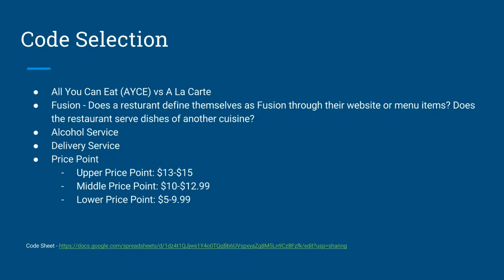Lastly, looking at price point, and this was probably our most important code, we decided to establish a staple dish based on cultural discourse. In doing so, it allowed us to compare price points, the average price point across restaurants for this staple dish. We determined three price points. The upper price point being $13 to $15, the middle price point between $10 and $12.99, and the lower price point between $5 and $9.99.